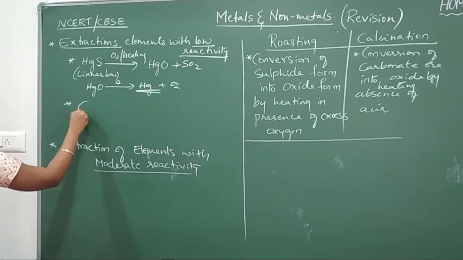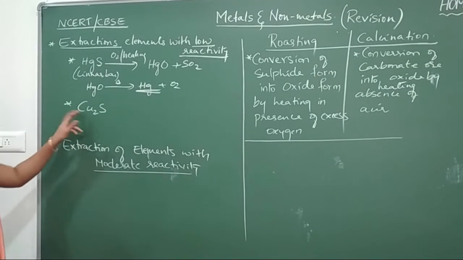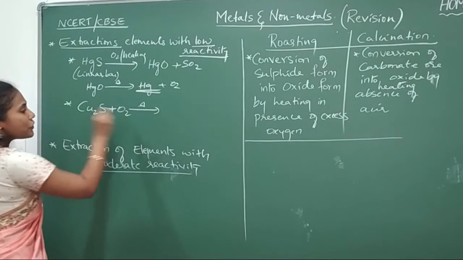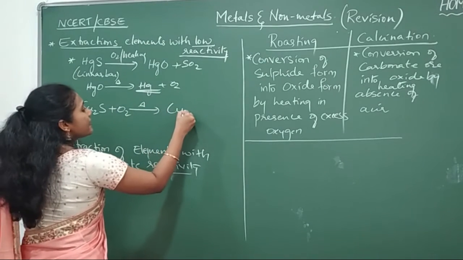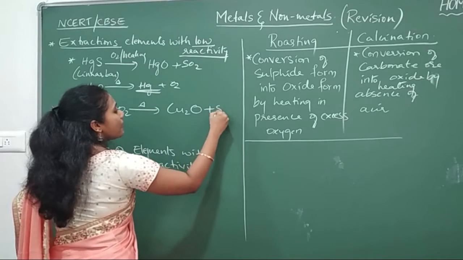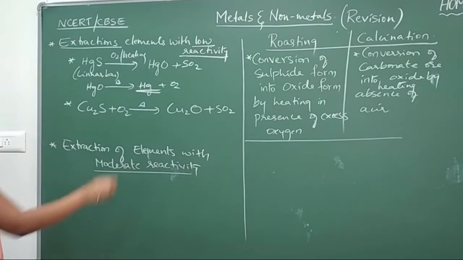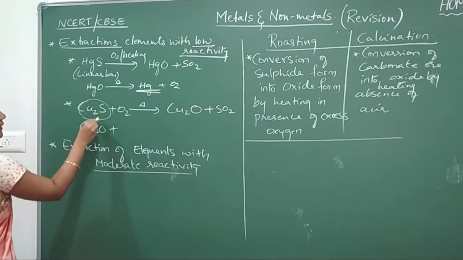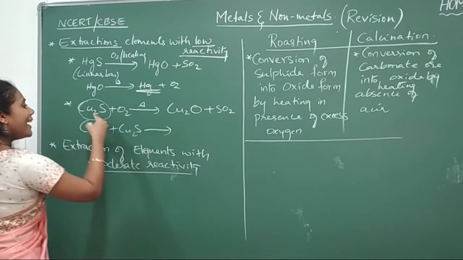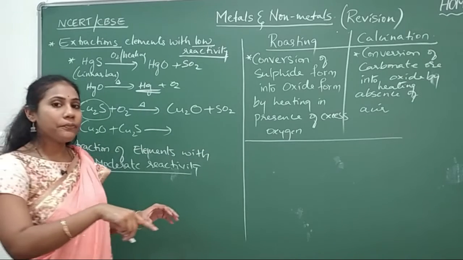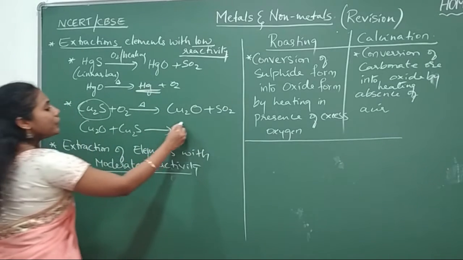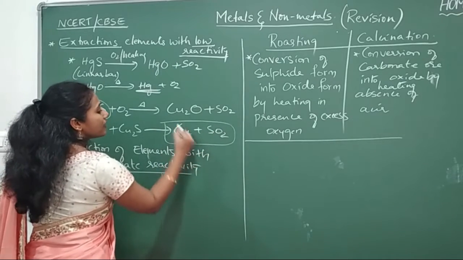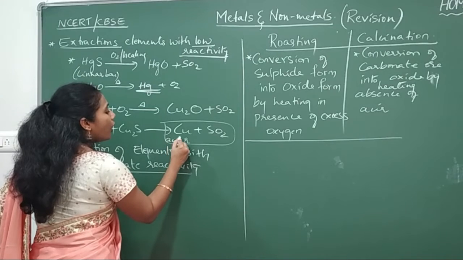Another example is copper. Copper is available as copper sulfide, Cu2S. In the first step, you are again heating it in the presence of excess oxygen, so you get Cu2O, copper oxide, plus sulfur dioxide. Later, in the next step, the Cu2O that is formed reacts with the unreacted Cu2S that is there in the system. These two react and you get copper plus sulfur dioxide. This step is called auto reduction.